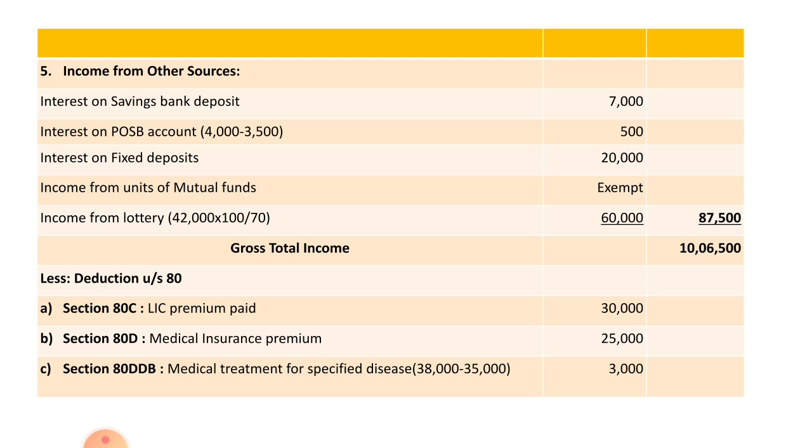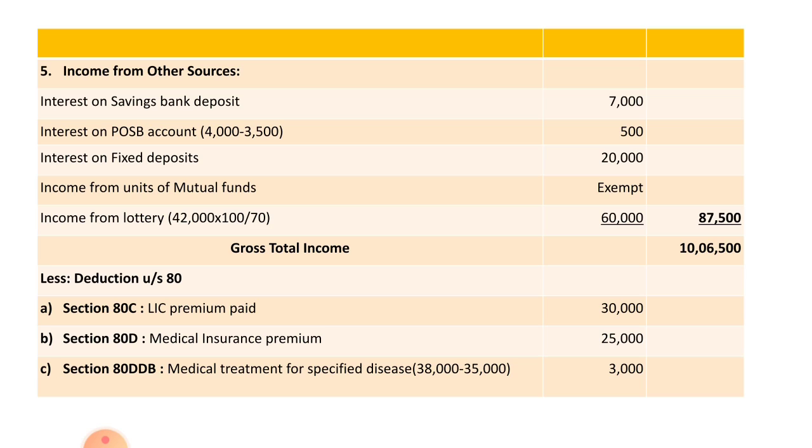Next one, income from other sources: interest on savings bank deposit 7,000, interest on post office savings bank account 4,000, minus 3,500 exempted limit. So the total taxable interest amounts to 500 rupees. Next one, interest on fixed deposits 20,000, and income from units of mutual funds is exempted from tax; you have to write it particularly as exempted income.